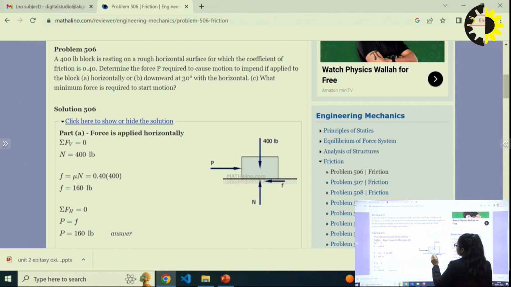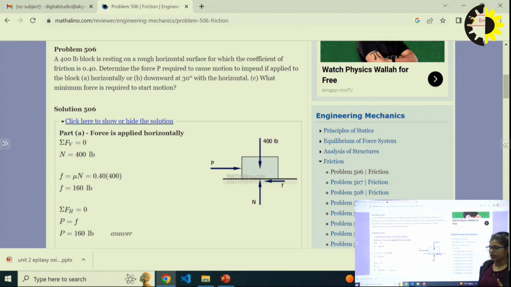In the first case, all questions of engineering mechanics in statics are easily solved with equilibrium equations. What are the equilibrium equations? There are three equilibrium equations in two-dimensional conditions. One is sigma Fx, the summation of forces in the horizontal direction, which is 0. All the forces acting in the horizontal direction sum to 0.